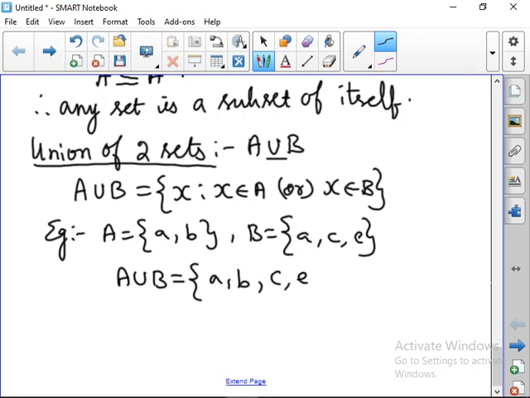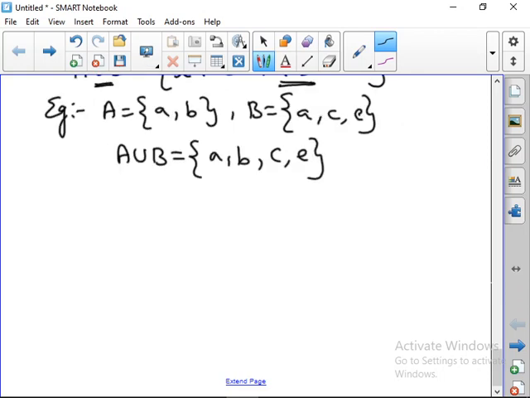So C and E. So the elements belong to A or elements belong to B. R யூனியன்னா இங்க நல்லா கவனிக்க வேண்டியது R அப்படின்னு வரும், சரியா? X belongs to A or X belongs to B. So the element which belongs to A union B will be in A or in B அப்படிங்கிறது தான் union of two sets.